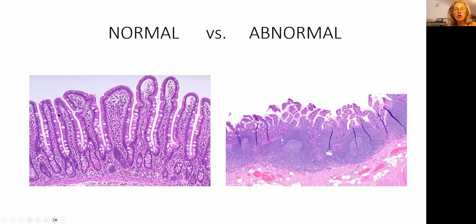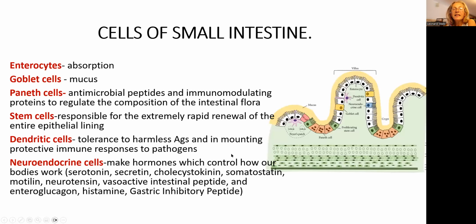On the left are normal villi and crypts. They are tall, and here on the surface of the villi, we have all those different cells. Here is the picture of inflammation. You see that villi are flattened, crypts are not there, and there are a lot of inflammatory cells here underneath.